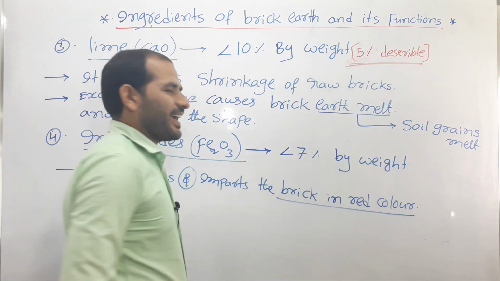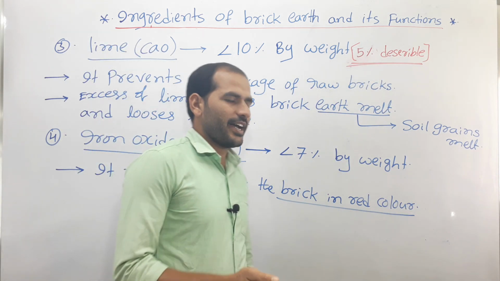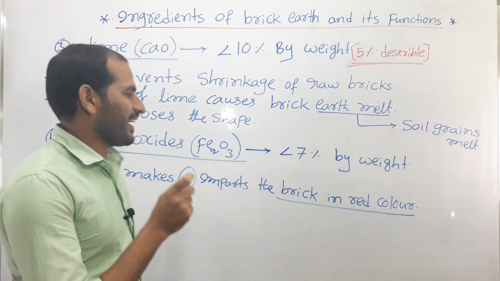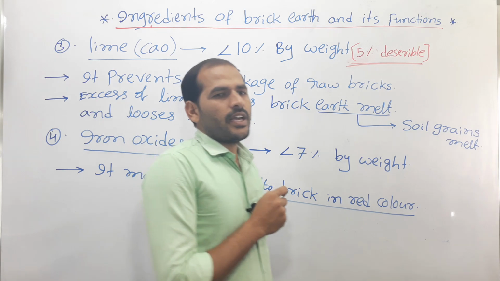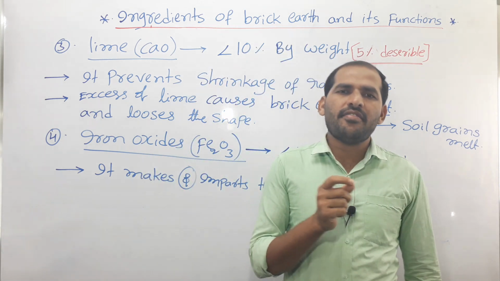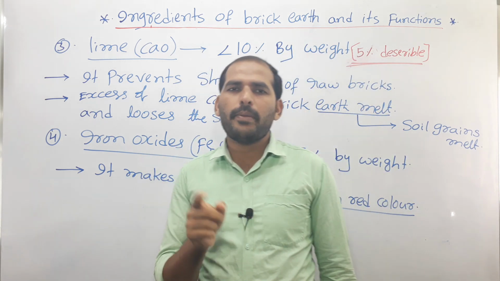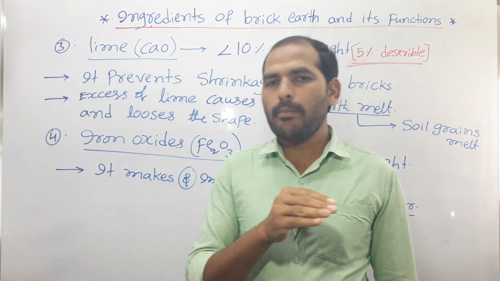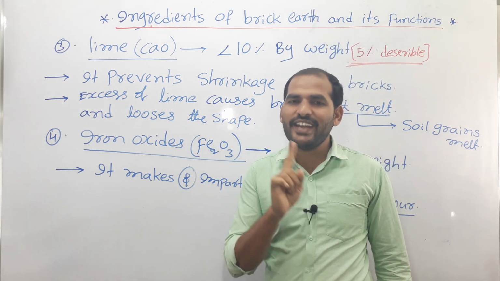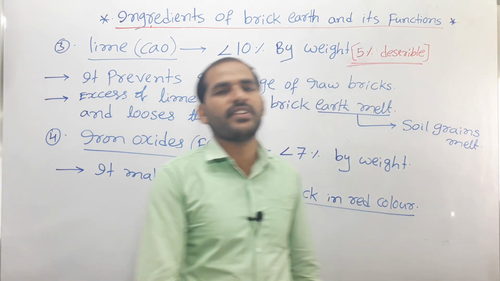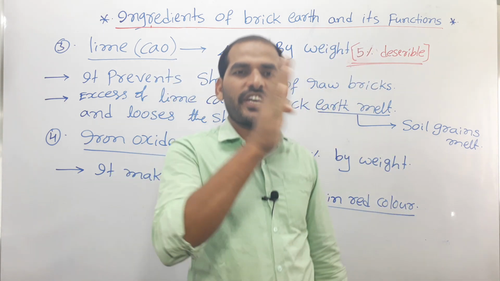If you observe the brick, the color of the brick is red only. Even if you made the brick with clay or another brick earth, finally after burning it is converted into red color.